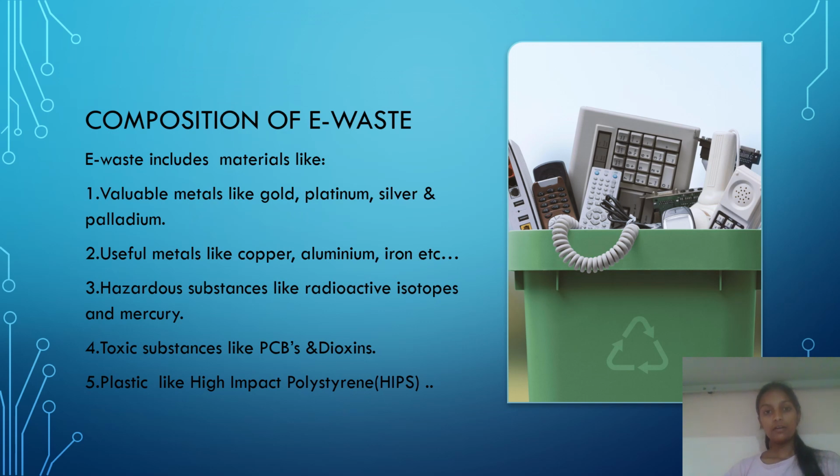To know the hazardous effect of e-waste, we have to know the composition of e-waste too. So let us know the composition of e-waste. E-waste includes materials like valuable metals like gold, platinum, silver and palladium, useful metals like copper, aluminium, iron, etc. and hazardous substances which may cause very dangerous effects on environment and human health. Those are radioactive isotopes and mercury. Toxic substances like PCBs and dioxins, and plastics like high impact polystyrene, that is called HIPS. Like that, it includes many toxic substances in its preparation.